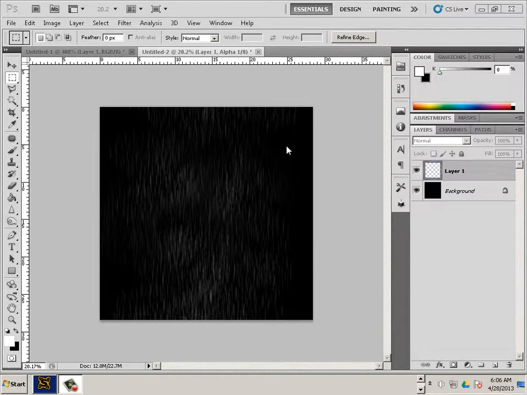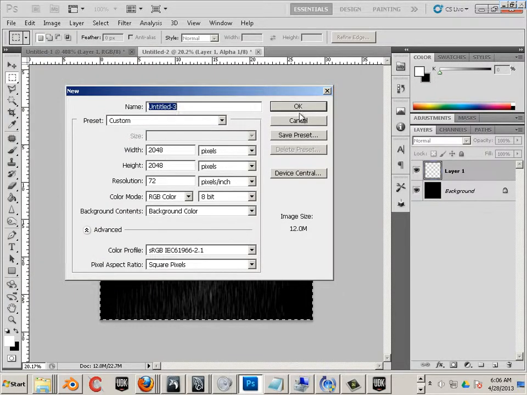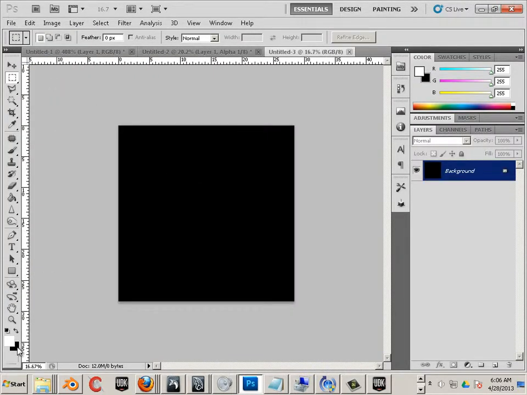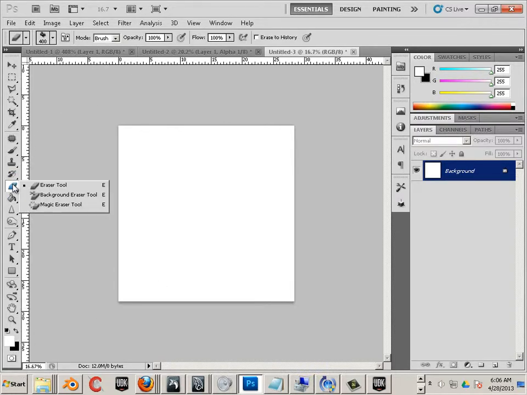Alright, so we got Rain Alpha 1 done. Let's go to Rain Alpha 2. So this is just a new one, 2048 by 2048. It knows that I need the opposite color every time. Weird. Okay, this is what we're doing.